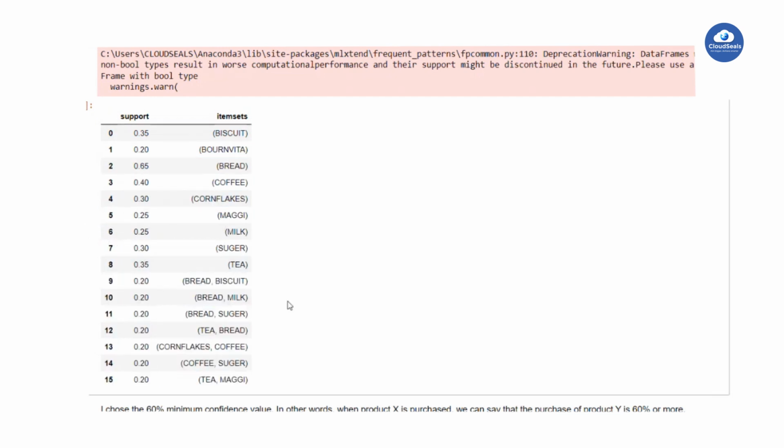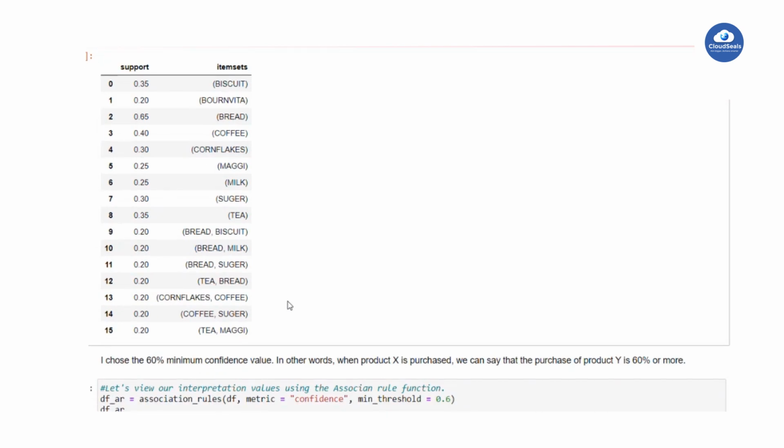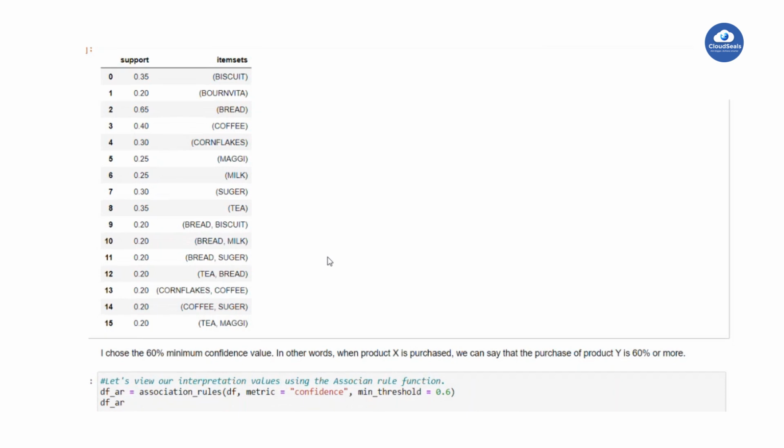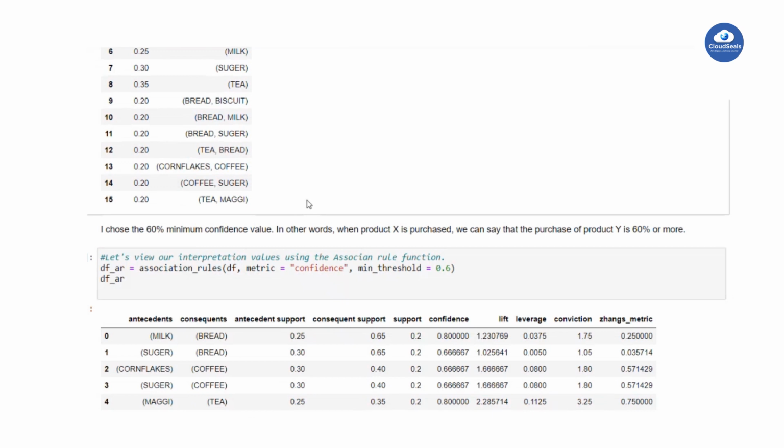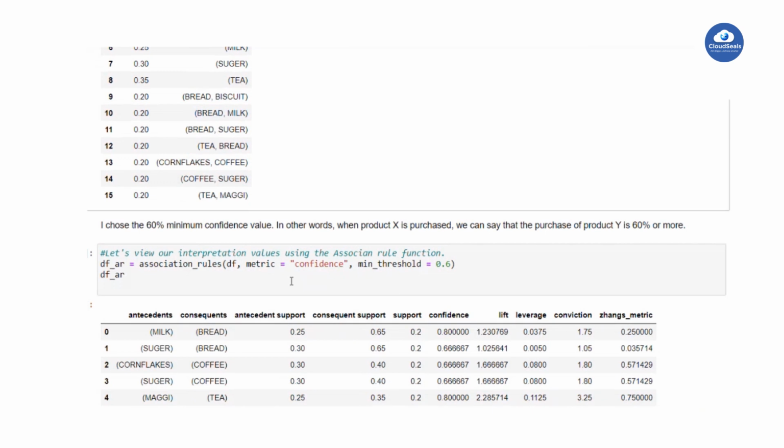These are some combinational item sets: bread biscuit, bread milk, bread sugar, tea bread, cornflakes biscuit. These combinations of item sets have support of more than 20%. This is what we checked first. We built combinations and found which combinations and which independent item sets meet the minimum support. Let's check the same thing for minimum confidence also.